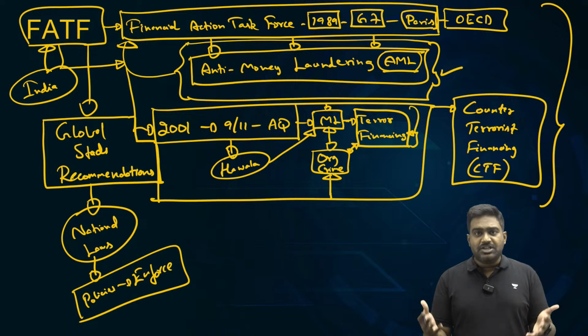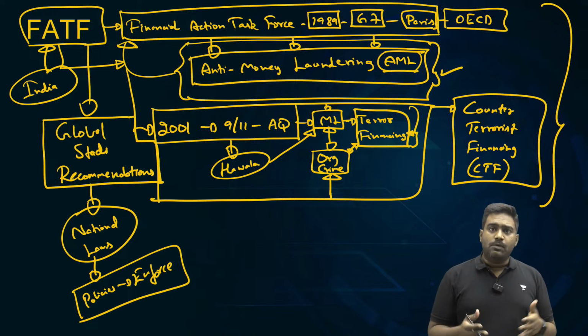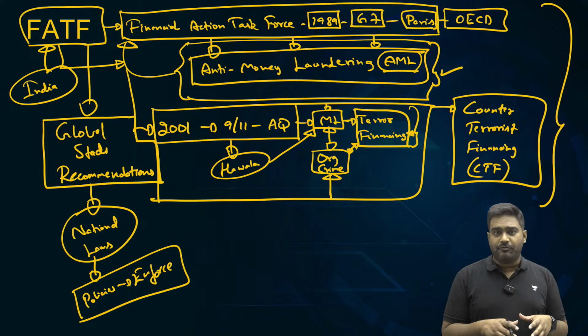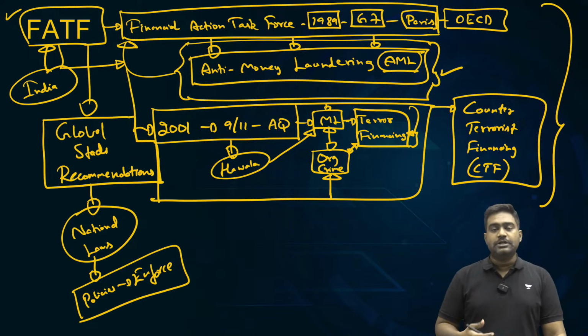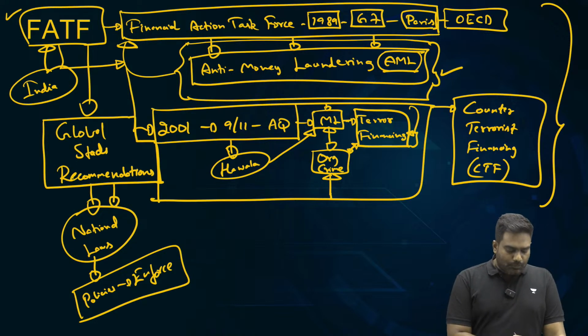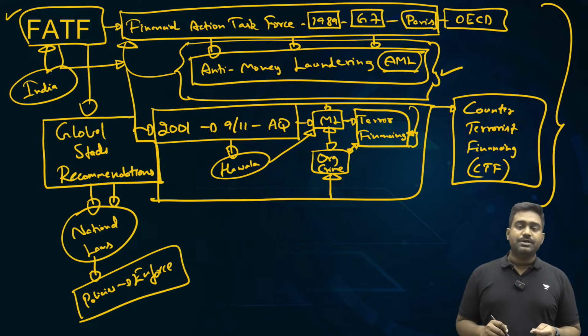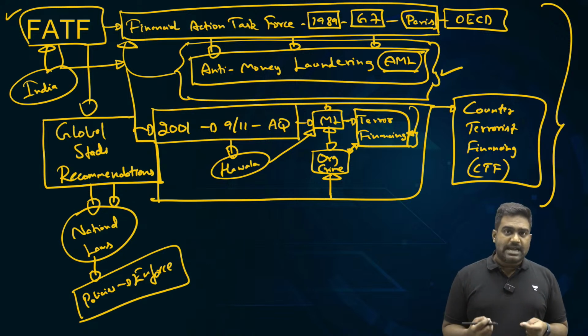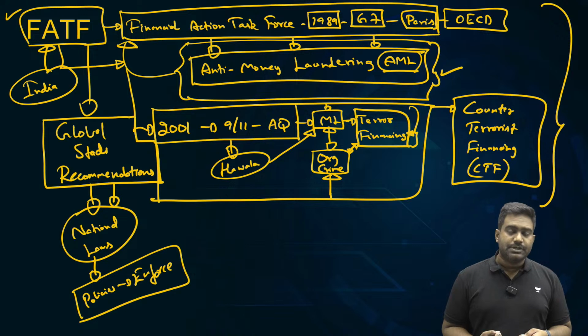There are FATF-styled regional bodies around the world which monitor the performance of the countries and review their performance periodically. Is that clear? So FATF has the powers to enforce its recommendations as well. So countries are expected to bring out national legislation and policies to enforce anti-money laundering standards and counter-terrorist financing measures.